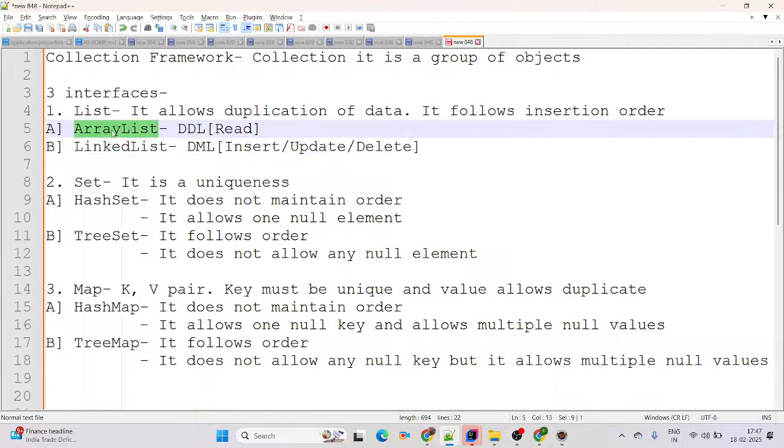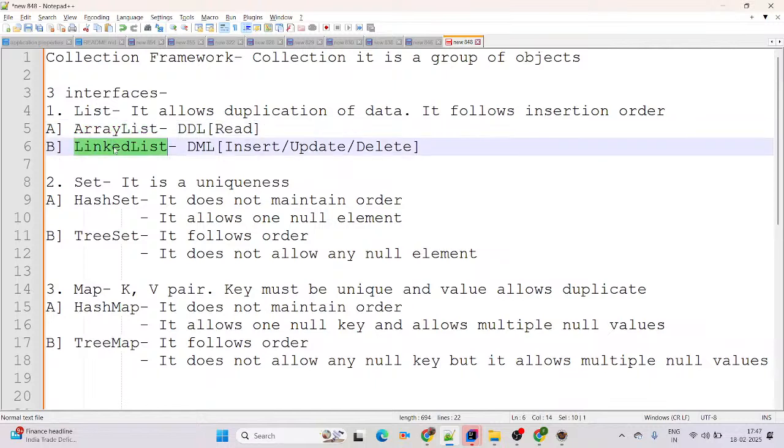The best example in PhonePe: if you are checking account balance, go ahead with the ArrayList. In PhonePe, if you are transferring the funds, go ahead with the linked list. Now coming to the next, which is set.